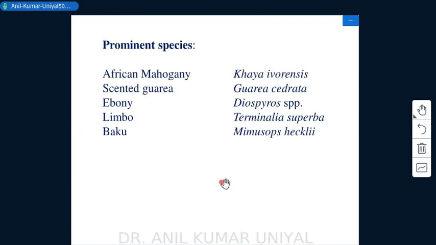And here are some prominent species of Central Africa, and these are African mahogany, Khaya ivorensis, then scented guarea cedrata, then ebony, Diospyros species, then limba, Terminalia superba, then bako, Mimusops heckelii, right?